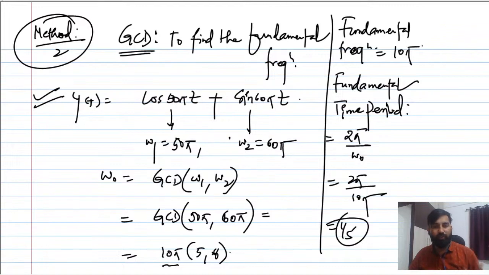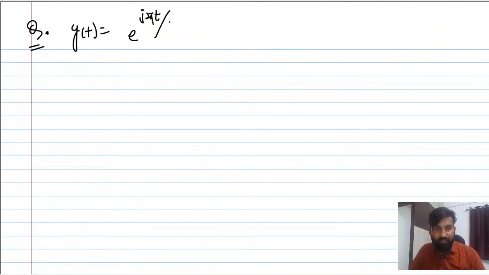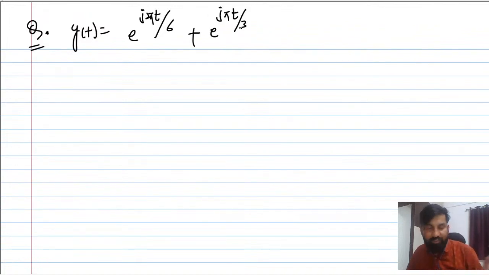This was very important to understand, and let me take more problems here. So suppose we have got a question like this. Suppose we have x(t) equal to e raised to power j 2 pi t by 6 plus e raised to power j pi t by 3. So we have been given this signal.